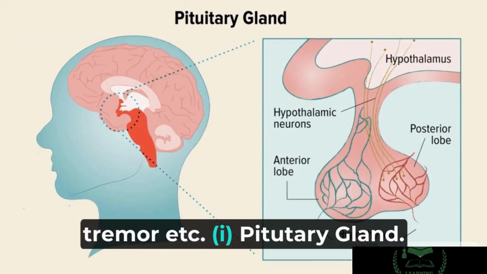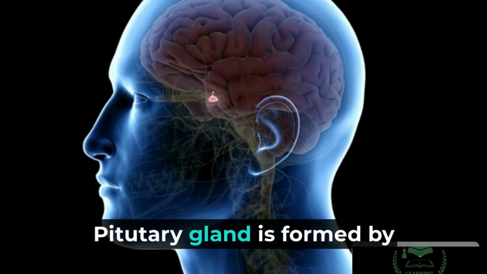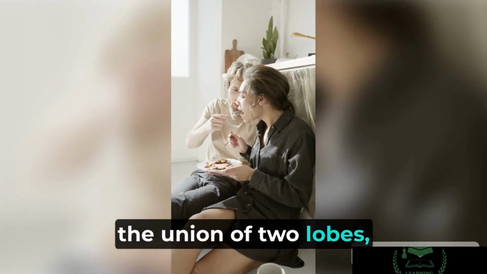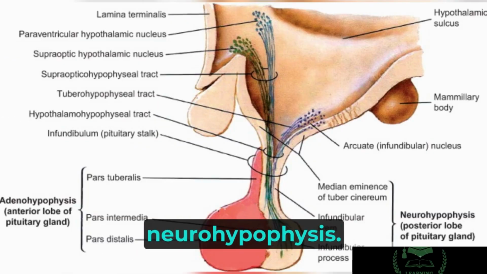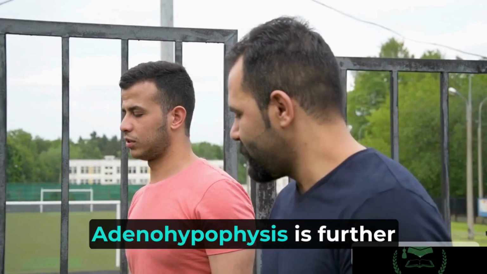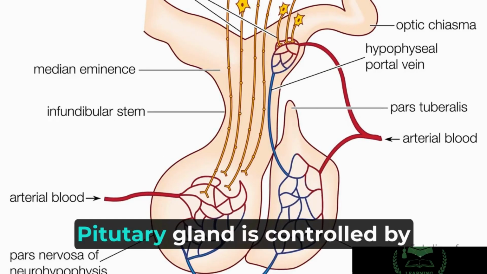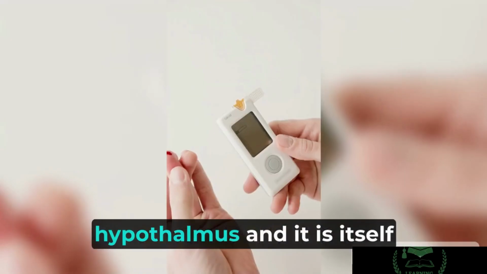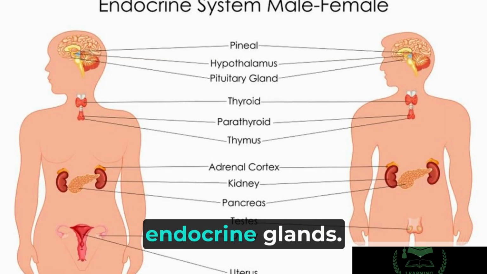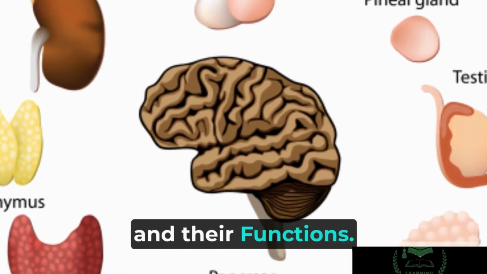I. Pituitary gland. Pituitary gland is formed by the union of two lobes, adenohypophysis and neurohypophysis. Adenohypophysis is further divided into a. Pars anterior, b. Pars intermedia. Pituitary gland is controlled by hypothalamus and it itself controls several other endocrine glands. Hormones of pars anterior and their functions.